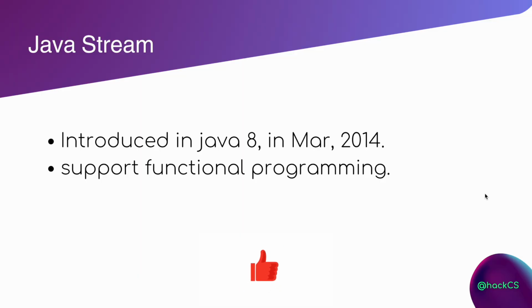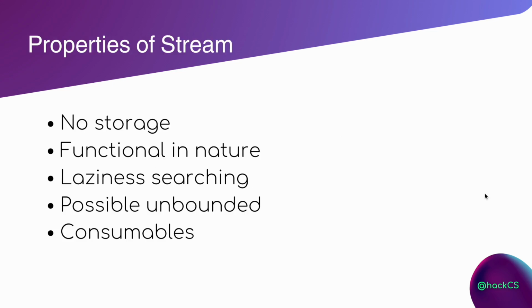In March 2014, Java Stream was added in the Java 8 version. During those days, a term named functional programming was popular. Python was also launched, and for Java to support functional programming, Java introduced Stream in Java 8. Why did Stream become so popular?